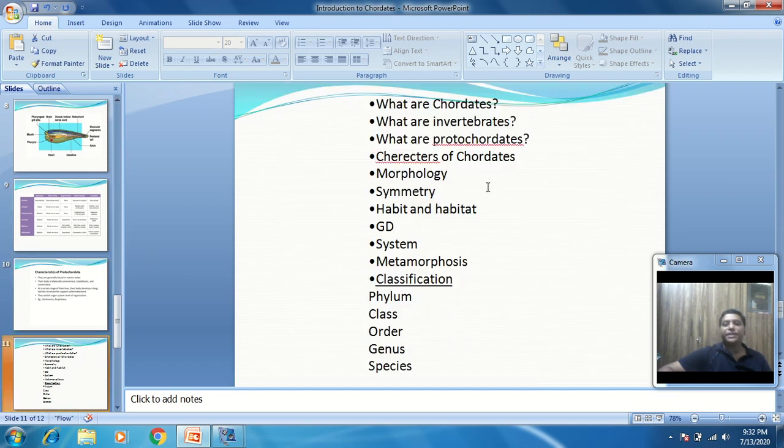Now we see the general characteristics, that is, what are chordates. We discussed what are chordates, what are invertebrates, what are protochordates. Now we see the comparative characteristics of the chordates. An important point is the morphology of the chordates. What is meant by morphology? Morphology is nothing but the external appearance of that organism.